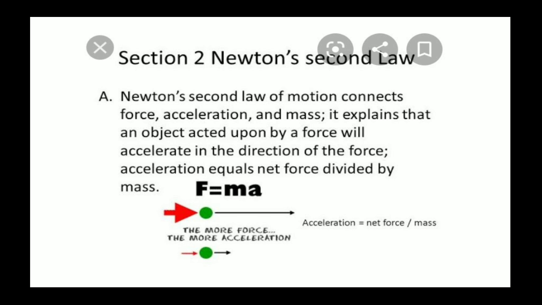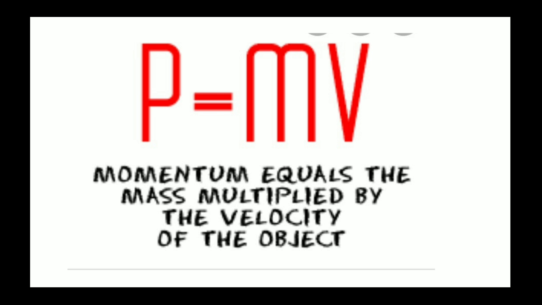The one term seen in this lesson is momentum. So what is momentum? Momentum is denoted by the letter P, and the formula is P equals m into v. Momentum is equal to the mass multiplied by the velocity of the object. If you want to calculate the momentum of an object, you have to find the product of mass and its velocity. To help you understand better, I have given you some examples here.